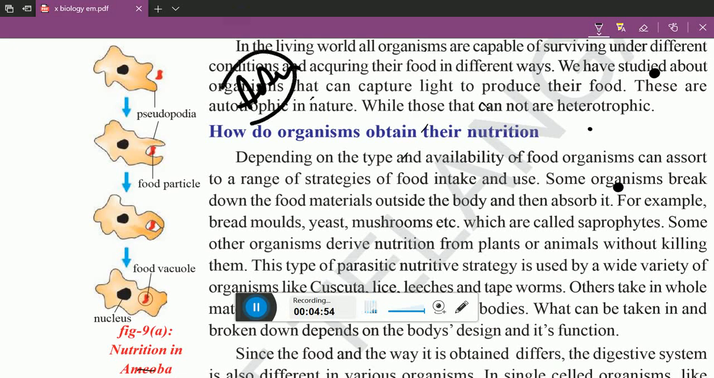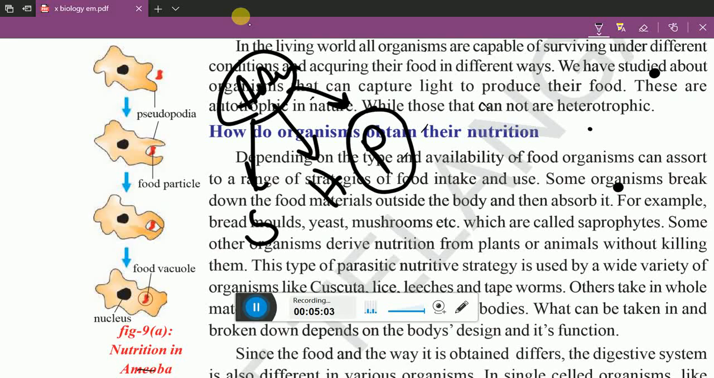In heterotrophic nutrition, we have different types of nutrition again. One is saprophytic nutrition, one is holozoic nutrition, and one is parasitic nutrition. In our syllabus, parasitic nutrition is most important. So what is parasitic nutrition?